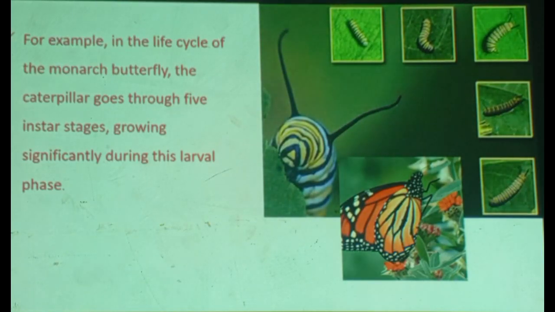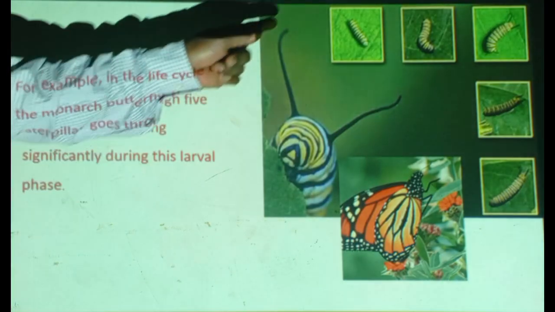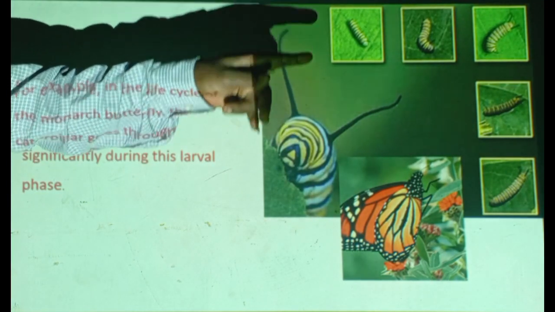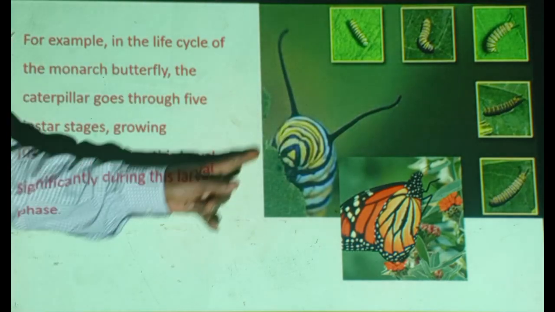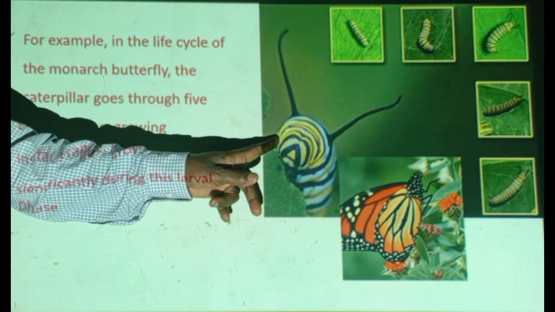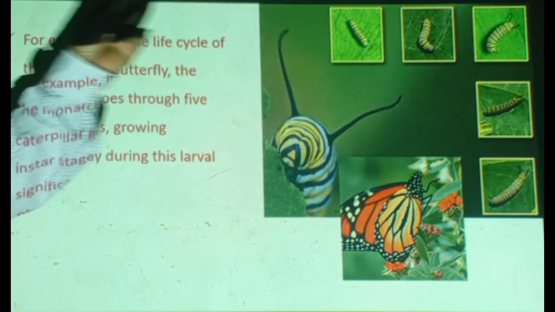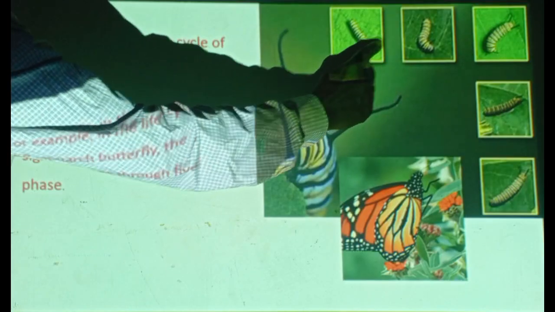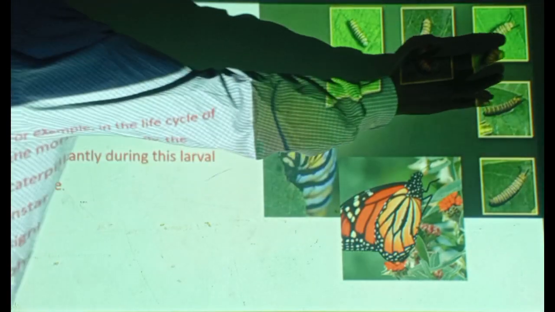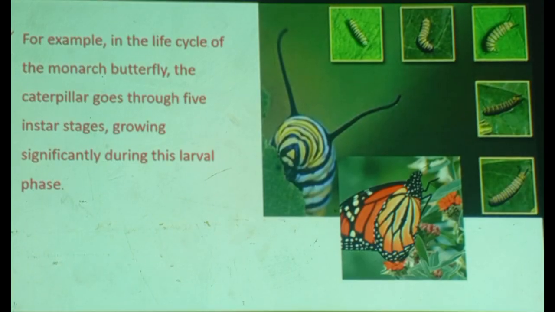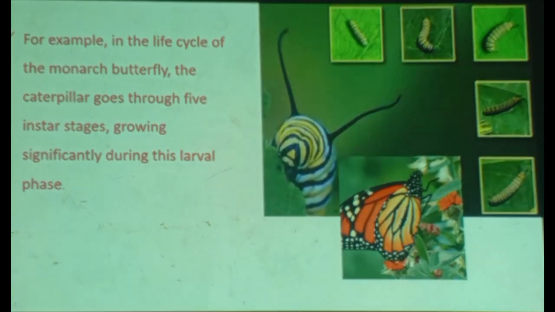This is the adult form, which feeds on nectar, as you observe. But the larval form, larva number one, two, three, four, five stages, grows until it becomes a fully developed adult, looking like this one. You see, there are larvae 1, 2, 3, 4, 5. How many instars? Between this and this, one instar; then 2, 3, 4. Instar means the stage of development between consecutive larval stages.